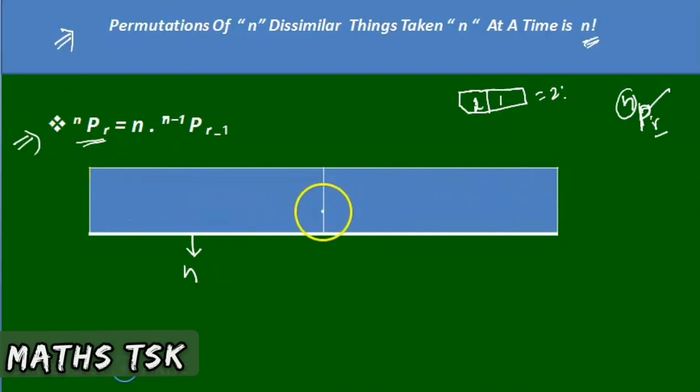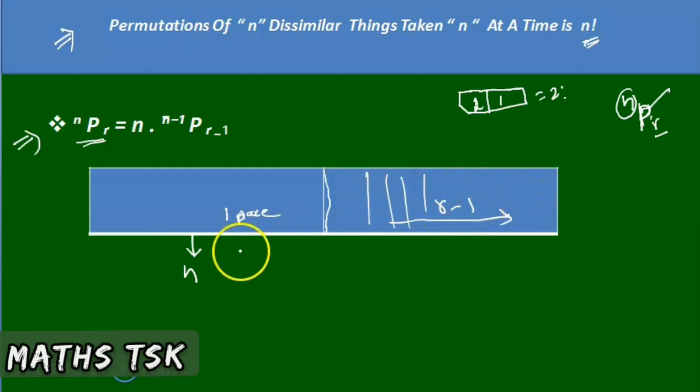So r places are there. First place is arranged. Remaining r minus 1 places. First place is arranged with one thing, so we are left with n minus 1 things now. One thing is arranged here. In how many ways? n ways. We can arrange with any one of the n things in n ways.